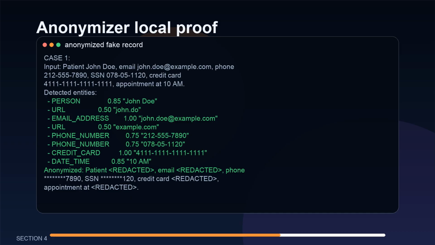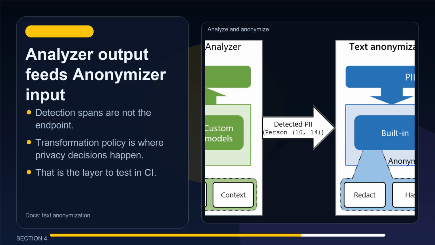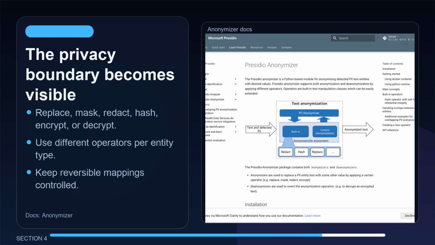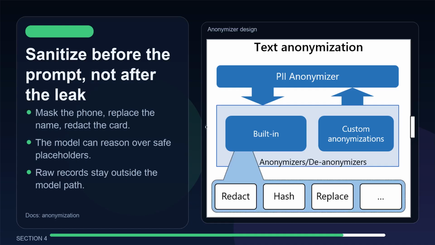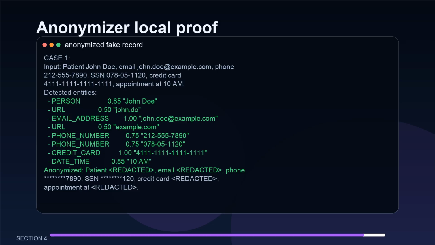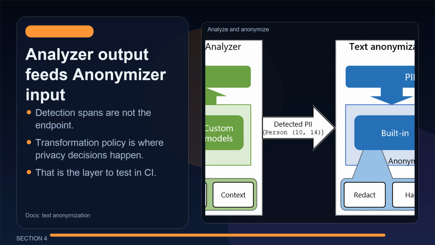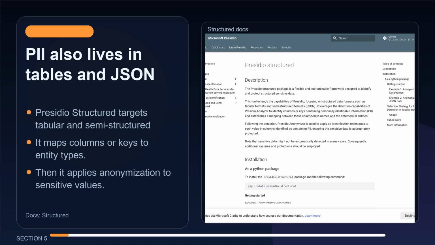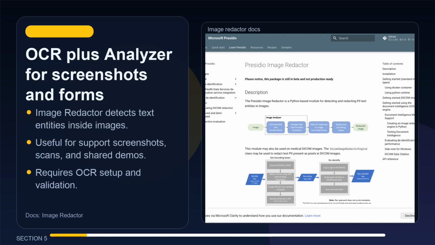That is the operating model I like for LLM apps. Do the sensitive data decision at the edge of your system. Do not send raw records into the model and hope a system prompt says, "Please be careful." Anonymize the prompt, store the mapping only where you need it, and make the model work on sanitized context by default. Presidio goes beyond plain text, which is where this gets more useful for real companies.